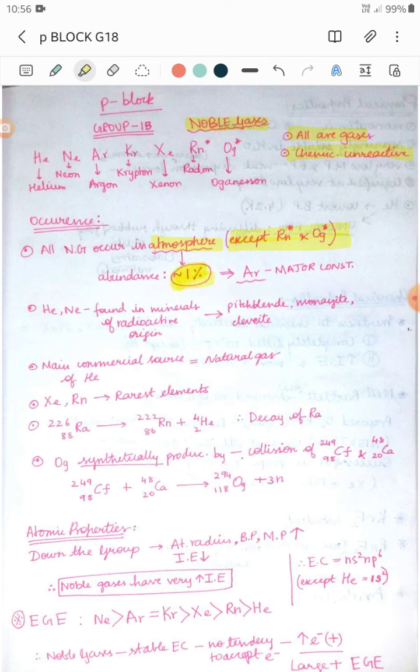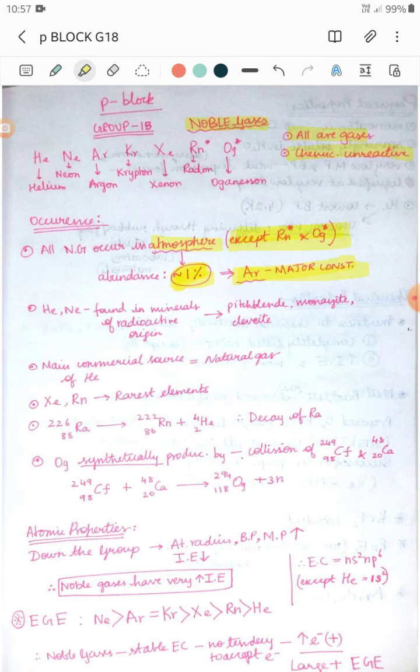Of this 1% of noble gases in the atmosphere, argon is the major constituent, which is a very good point.